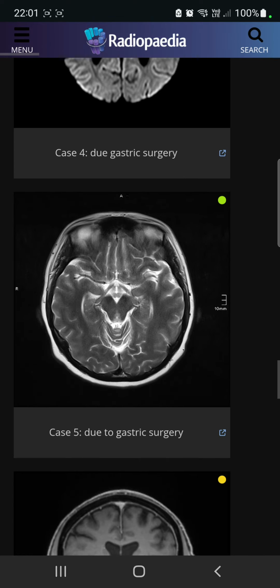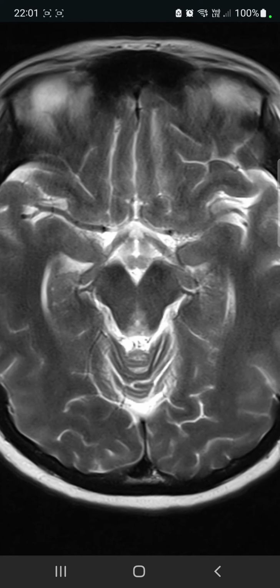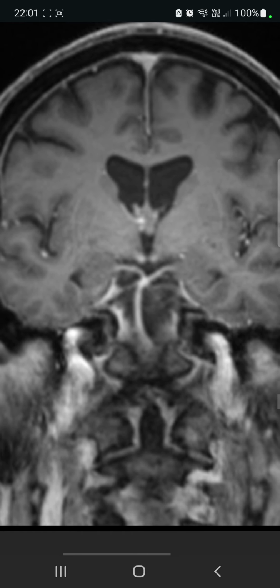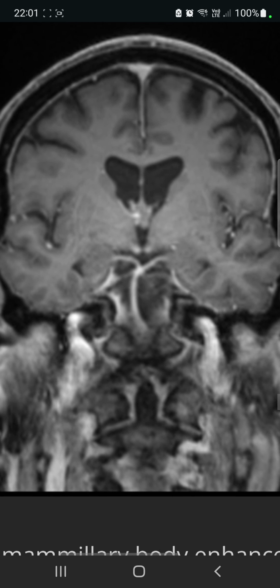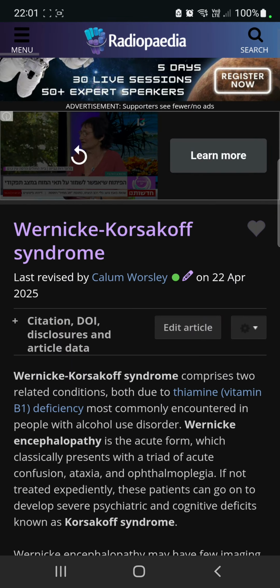Here you can see periaqueductal gray. You can see around the periaqueductal gray matter hyperintensity. This is T1 hyperintense on the mammillary body, and this is it. This is about Wernicke-Korsakoff syndrome.